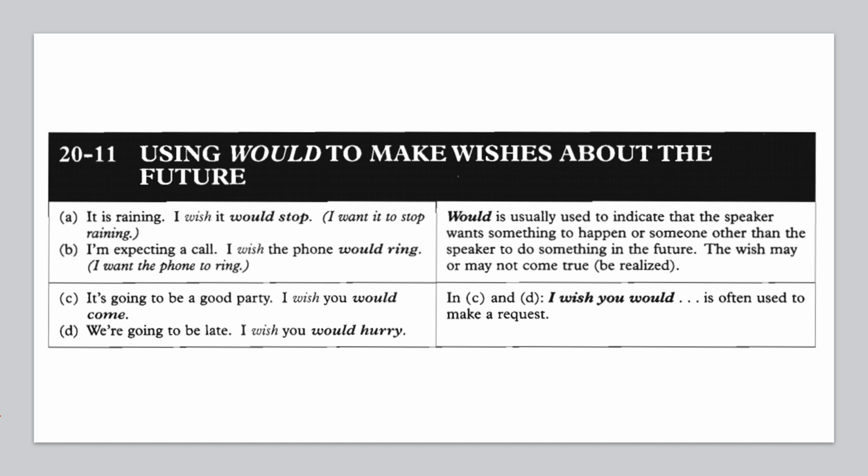Using would to make wishes about the future. It is raining. I wish it would stop. I want it to stop raining. I'm expecting a call. I wish the phone would ring. I want the phone to ring. Would is usually used to indicate that the speaker wants something to happen, or someone other than the speaker to do something in the future. The wish may or may not come true.